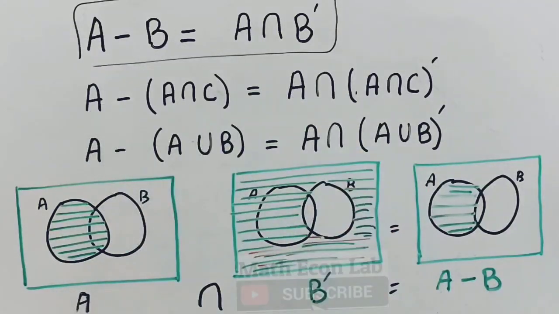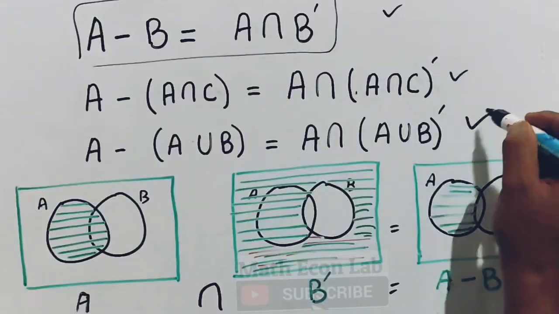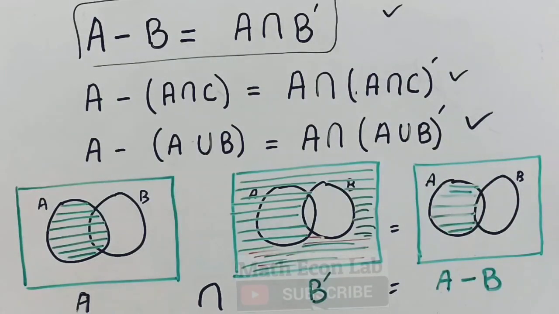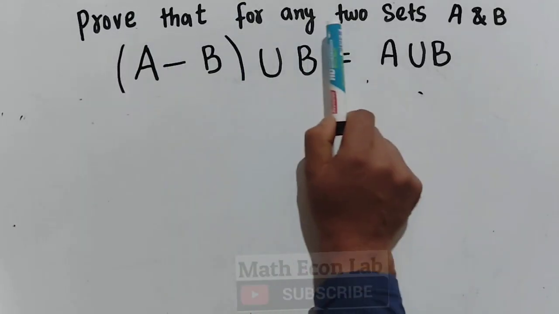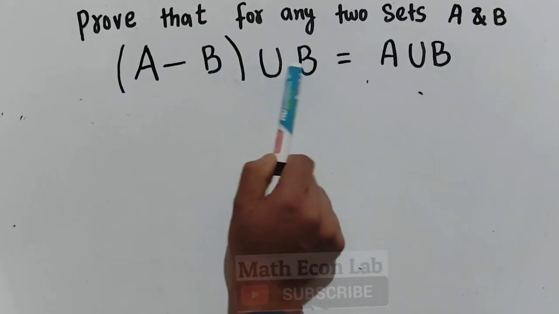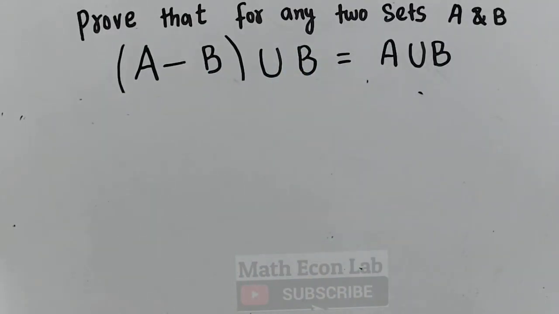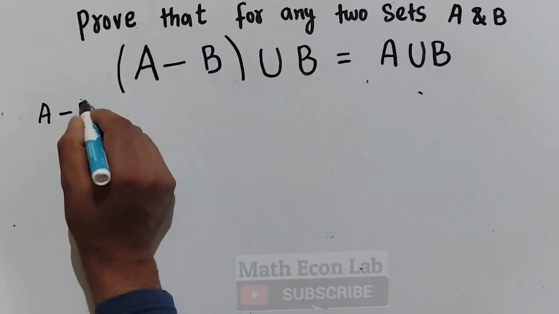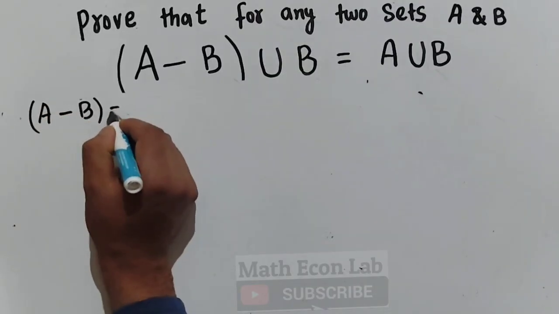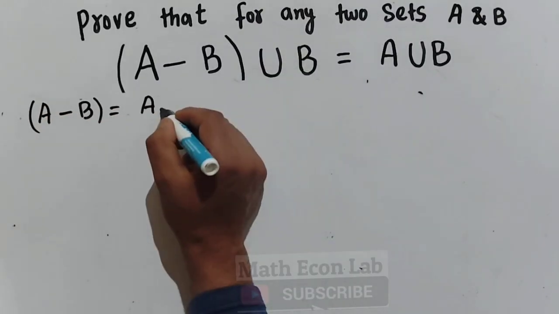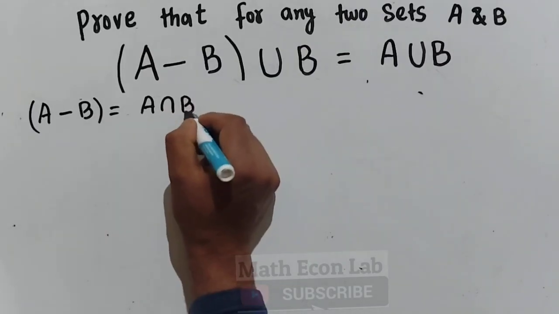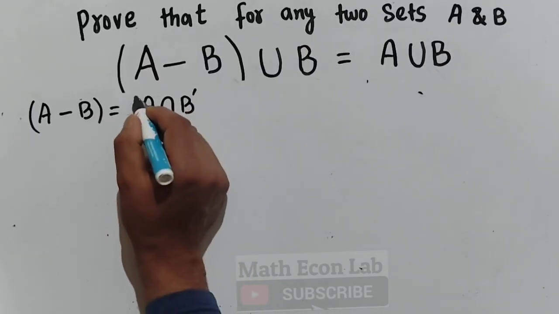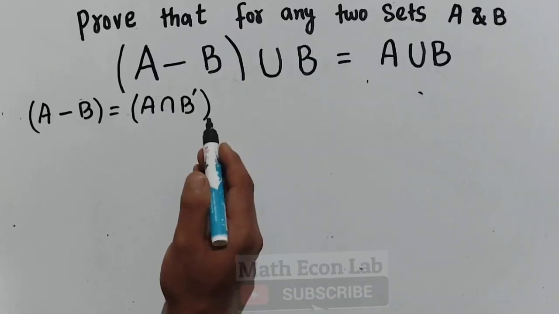These are the important results. You can draw the Venn diagram by yourself. Let us take another problem. Prove that for any two sets A and B, (A minus B) union B is equal to A union B. So we know this result: A minus B is equal to A intersection B complement, where minus is replaced by intersection and B is replaced by B complement. I have explained it earlier.